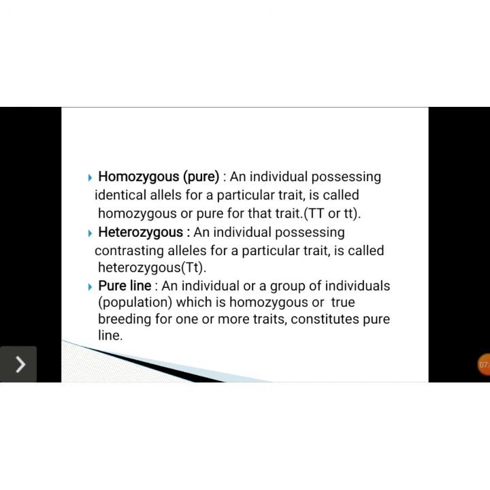Next, coming to the pure line, which is a group of individuals which is homozygous or true breeding. Okay, so completely pure, when you say it is pure, it should be homozygous in nature. Complete tall, capital T should be mentioned, or small t should be mentioned. Completely homozygous, true breeding for one or more traits, is considered as the pure line.